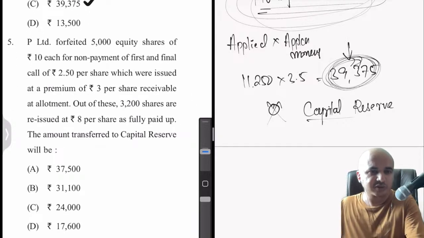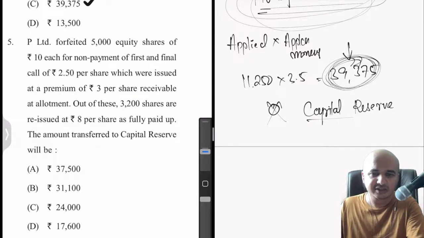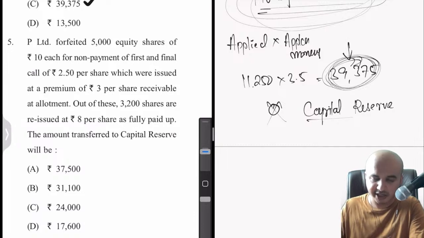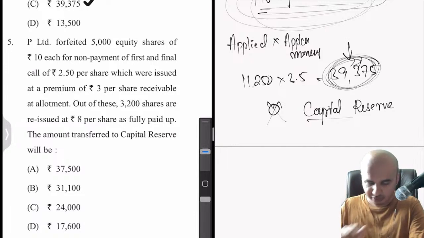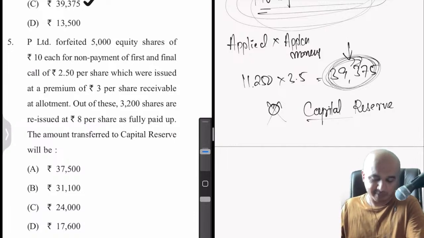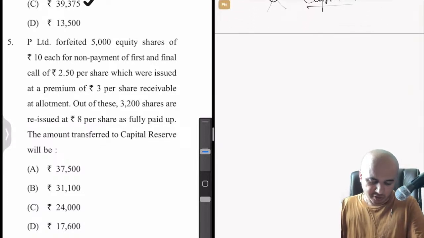So the first practical question was actually not very difficult. In fact, it was easy only. All we had to do was calculate the number of shares applied multiplied by the application money. Done. It will take some time, of course. You won't be able to solve in seconds, maybe a minute or so. Let's move on to the next one.